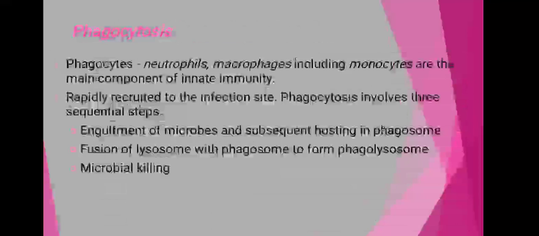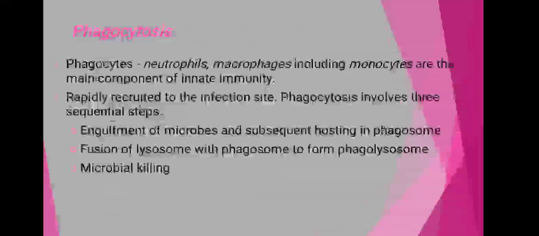Now the phagocytosis. It is one part of the innate immune system, and this mechanism of phagocytosis is majorly shown by the phagocytic cells, which are responsible for engulfment of the microbial cells. The specific types of cells present within our body which can engulf and digest the microbial cells are called the phagocytic cells, which include the neutrophils, macrophages, and monocytes, and these are components of innate immunity.